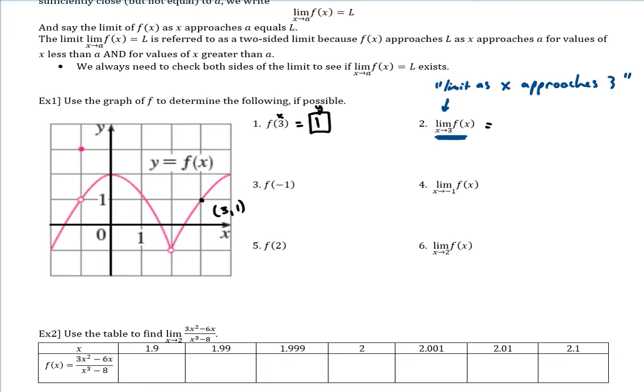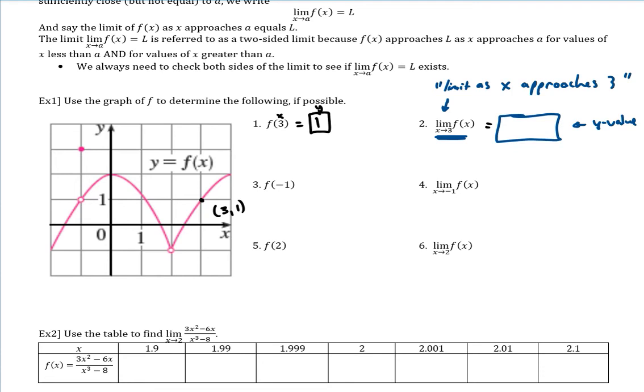So that's that portion. The limit as x approaches 3 of our y coordinate, so f of x again, where we want to get a y value. So our answer is still going to be a y value. Let's go ahead and just box it up. Okay, so we'll leave it blank. So this will be a y value.